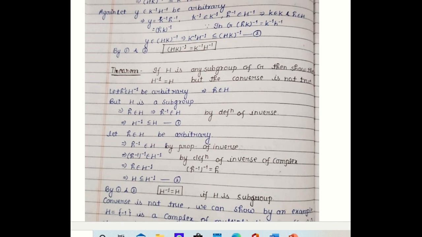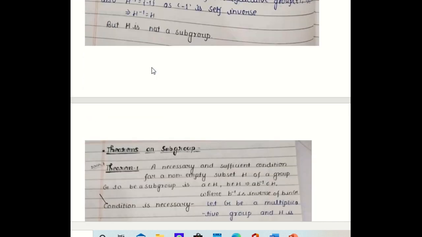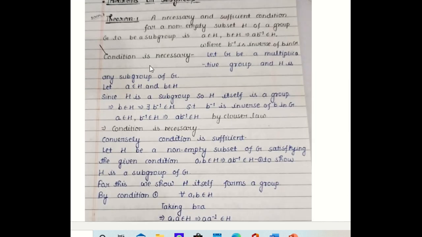Now there are some very important theorems for subgroups, and these theorems are very, very important, and we have to use them, and also for examination. The very first theorem is: a necessary and sufficient condition for a non-empty subset H of a group G to be a subgroup is that A belongs to H, B belongs to H implies AB inverse belongs to H, where B inverse is the inverse of B in G. So we have to prove this theorem for both the necessary and the sufficient condition, that is, we have to prove the converse also.